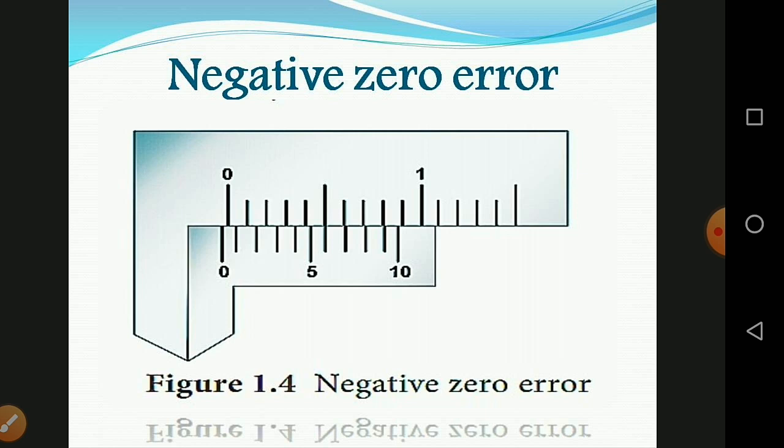We can use the vernier scale to find the different dimensions of a familiar object. If the length, width and height of the object can be measured, volume also can be calculated. So, second problem.